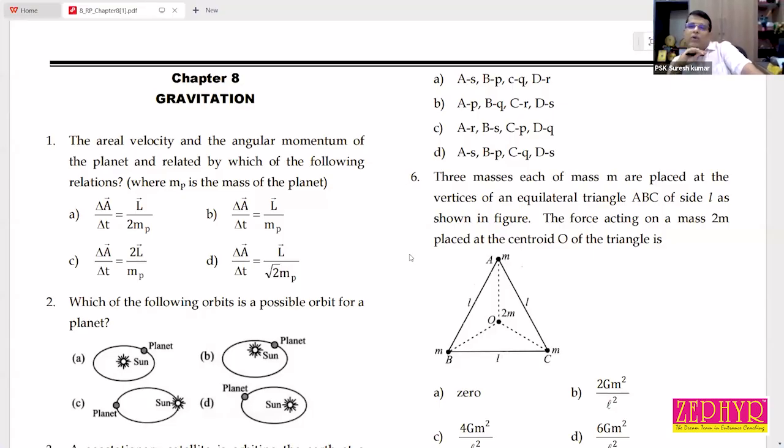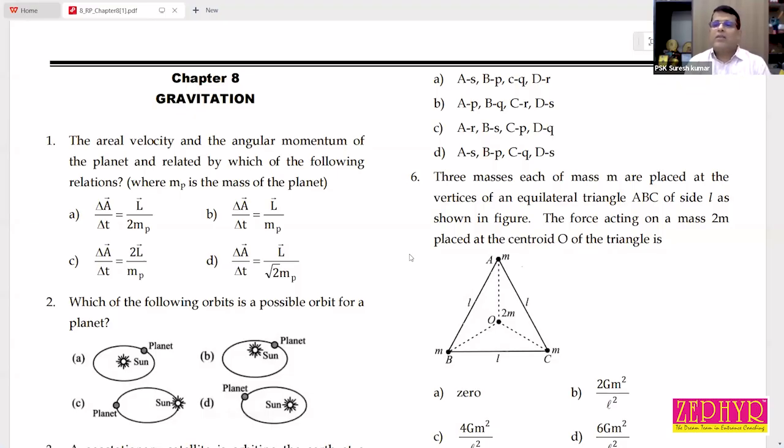Srihari, you read question number 1. The areal velocity and the angular momentum of a planet are related by which of the following relations? Answer? Come on. Sir, I don't know. You don't know.